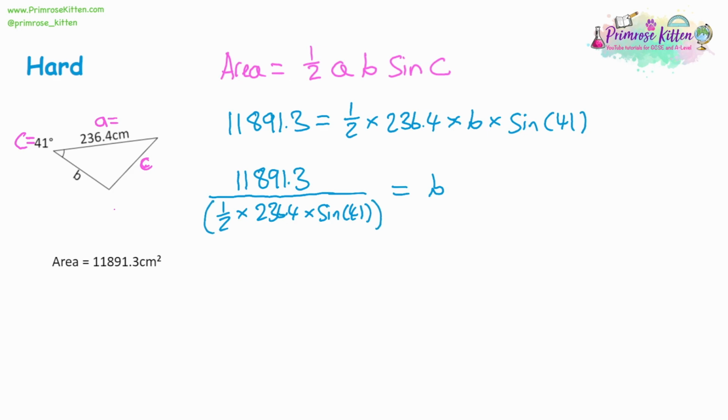So open some brackets. Then we have 0.5 times 236.4 times sine of 41. You might want to put the 41 in separate brackets. Then make sure you close the brackets for the denominator. And I'm getting for B altogether 153.3 to 1 decimal place. And it was a length, and our lengths are measured in centimetres for this question.